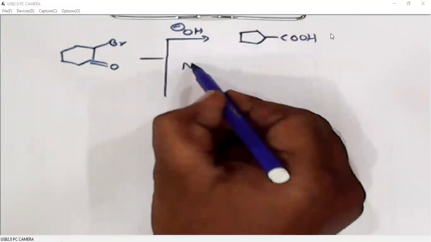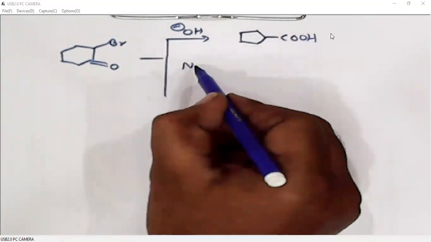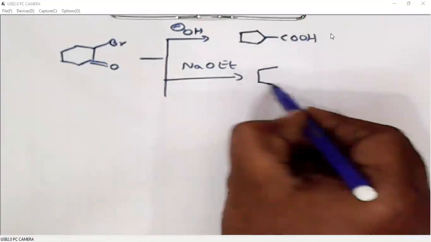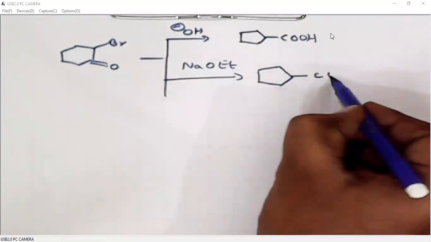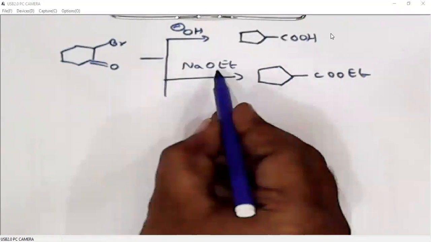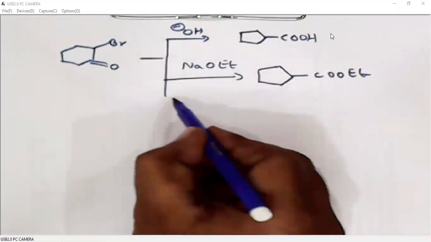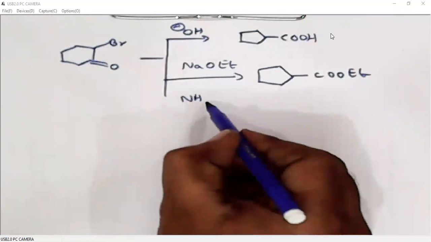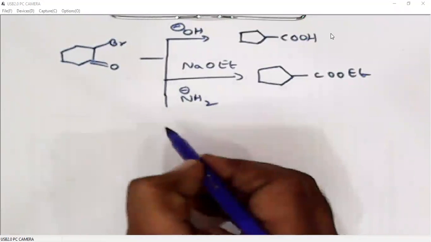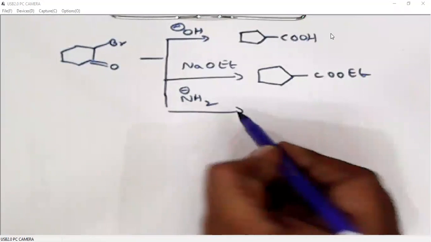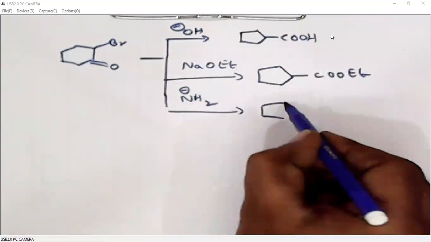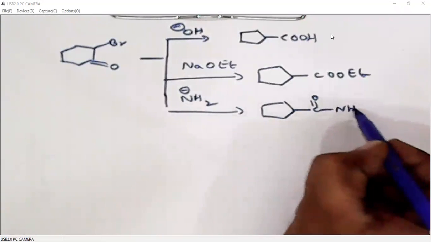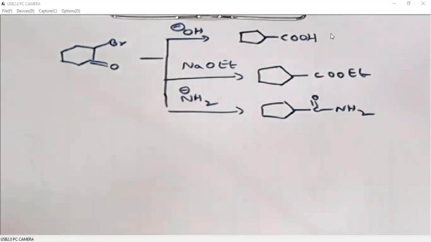Instead of hydroxide base, if we use an alkoxide base like ethoxide or methoxide, what we will get is an ester. Instead of alkoxides or hydroxides, if we use an amide, sodamide, what we will get is an amide.